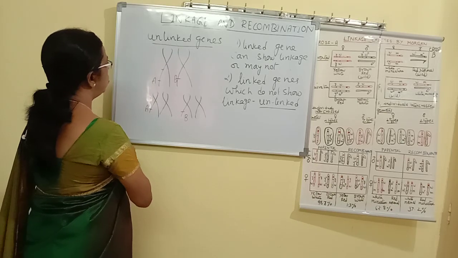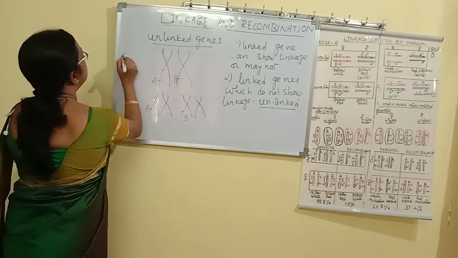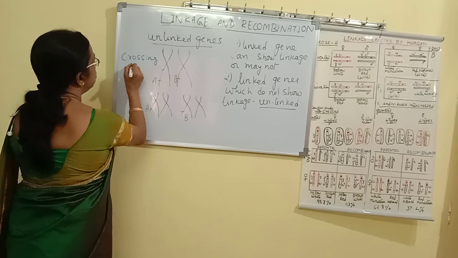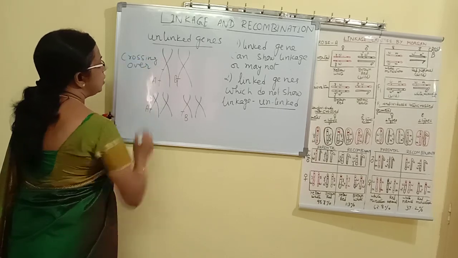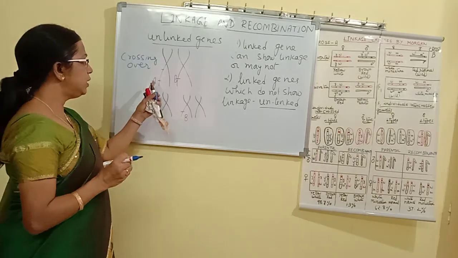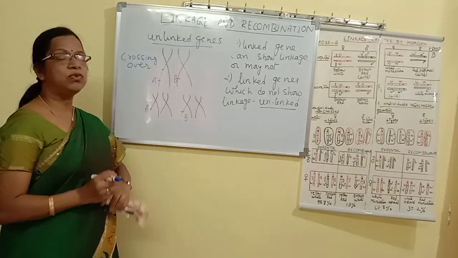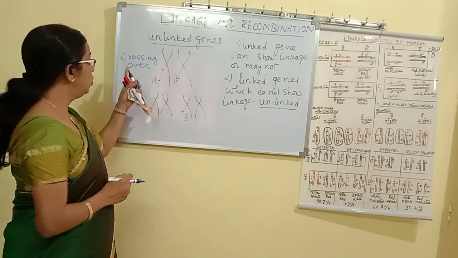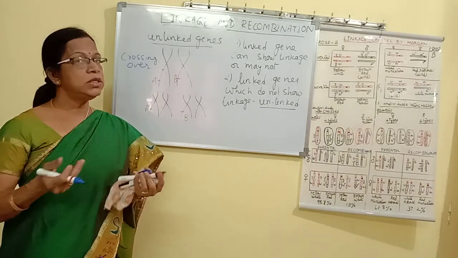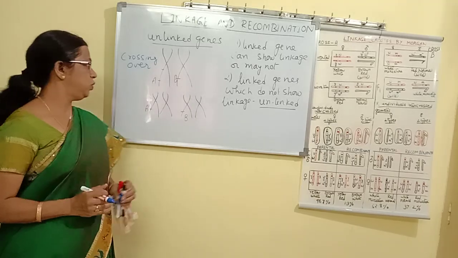They can show crossing over. So what is the feature of unlinked genes? Unlinked genes present in the same homologous pair of chromosomes show crossing over because the distance between them is more. When the distance between them is more, they show crossing over.